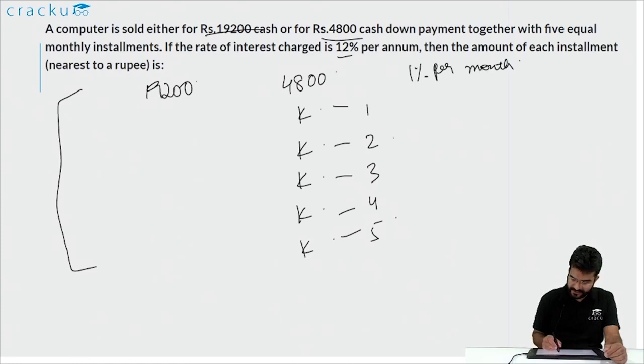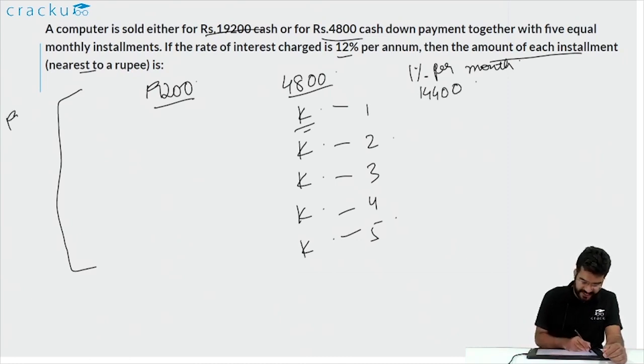Now we are required to find out the amount of each installment. So we are required to find out the value of K. There are many ways to do it. We'll calculate the difference in the cash flow. So initially, in the first method he is paying 19,200, and in the second method he is paying 4,800. So this would amount to initially taking a loan of, say, 14,400.